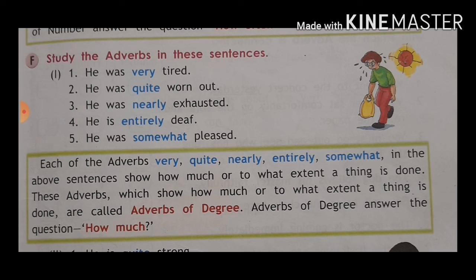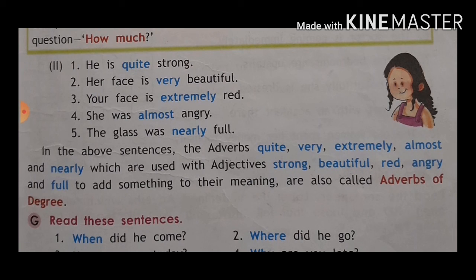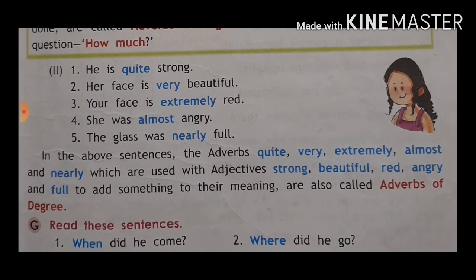Okay, so first adverb of manner, adverb of place, adverb of time, adverb of number, and now adverb of degree. Okay, now see the next. He is quite strong. Her face is very beautiful. Your face is extremely red. He was almost angry. The glass was nearly full. Now see, in the above sentences, the adverbs quite, very, extremely, almost, and nearly, which are used with the adjectives strong, beautiful, red, angry, and full to add something to their meaning, are also called adverbs of degree.